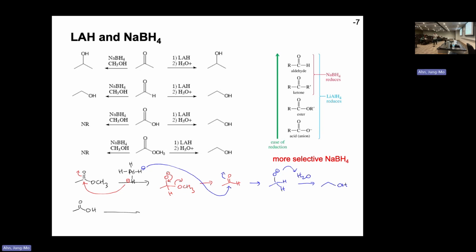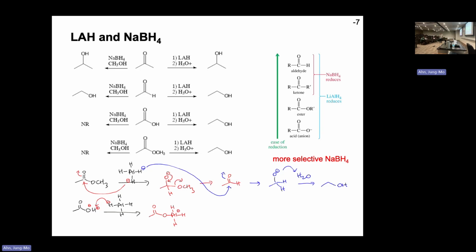What about the carboxylic acid? Carboxylic acid actually consumes three hydrides. It's a little bit different. The first reaction is not the hydride attacking the carbonyl. This is an acidic hydrogen, and the hydride is basic. This is the acid-base reaction. The hydrogen gas comes out. It reacts violently, so you really want to do it slowly. But anyway, the first reaction is the hydride reacting with the proton, making hydrogen gas, but at the same time, you're making an aluminum ester with the carbonyl.